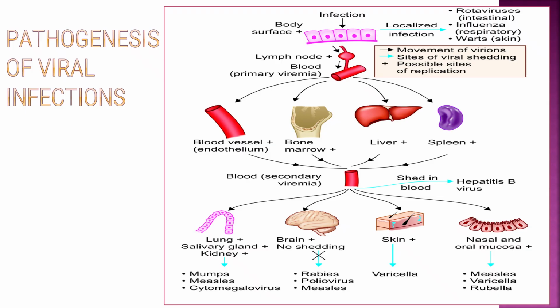Then they enter the blood and cause secondary viremia, and then shedding to blood or other organs. Shedding in blood, that is hepatitis B virus; lungs, salivary gland or kidneys, for example mumps, measles, cytomegalovirus; brain: rabies, polio, measles; skin: varicella virus; nasal and oral mucosa: measles, varicella and rubella.